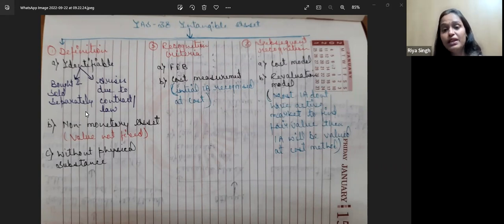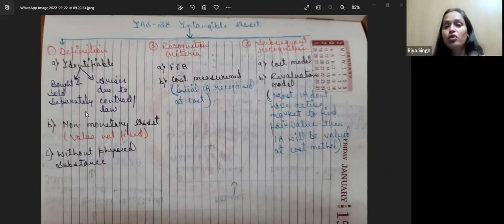Initially, the intangible asset should be recognized at cost, and we should be able to measure the cost reliably. If these two conditions are fulfilled, only then we recognize this intangible asset in our balance sheet.